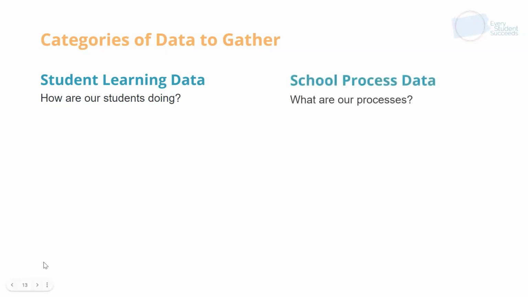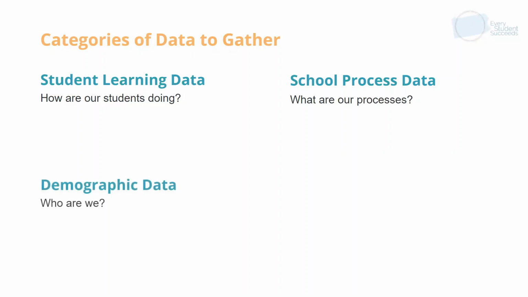Next, we have school process data. So that tells us about the programs and the processes that produce the school and classroom results that we're seeing. To be honest, this is really the only measure that we have almost complete control over. For example, what are our instructional strategies that we're using? What's our grading policies? How do we observe teachers and give feedback? What's our leadership turnover? How about our master schedule? These are things that we have a little bit more control over.